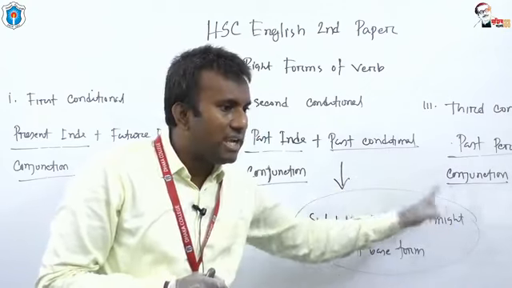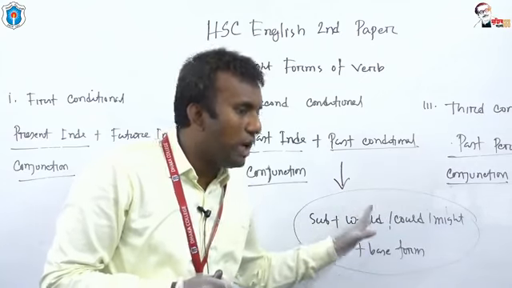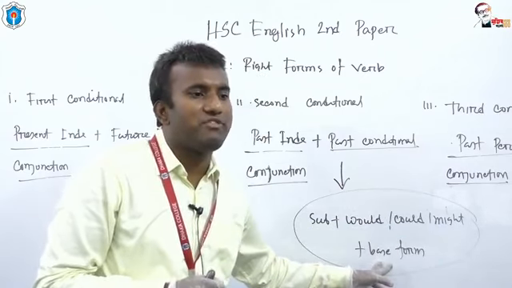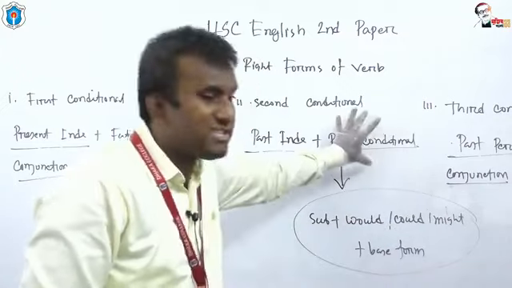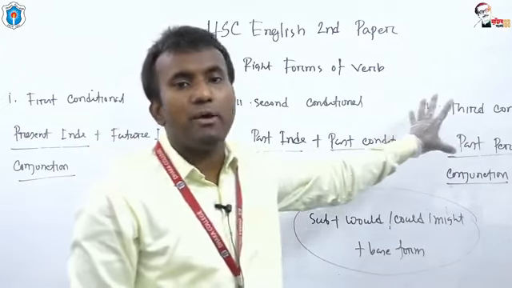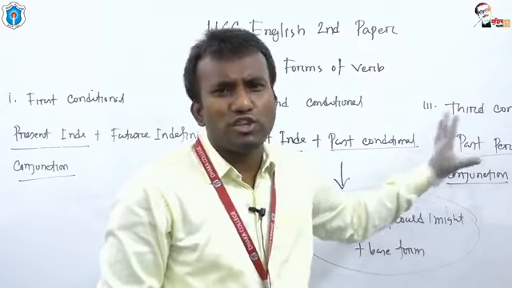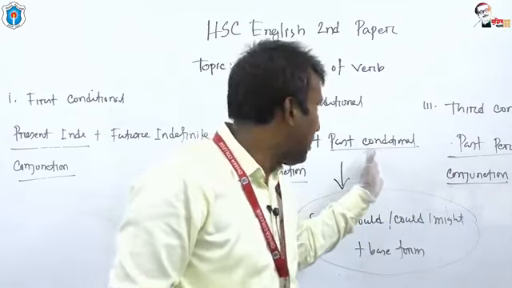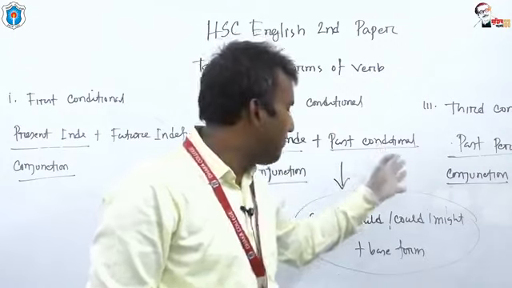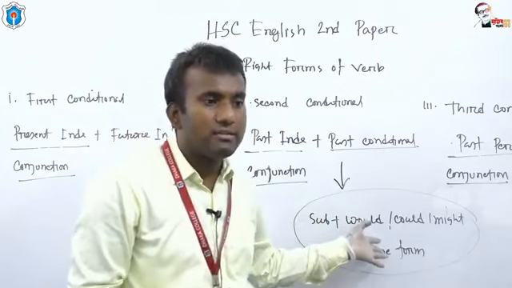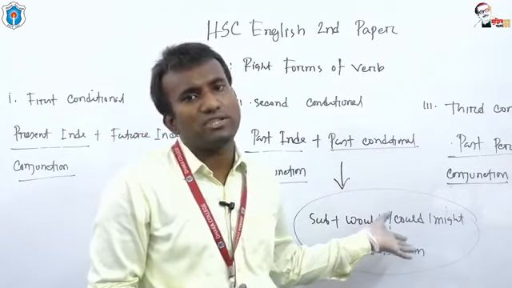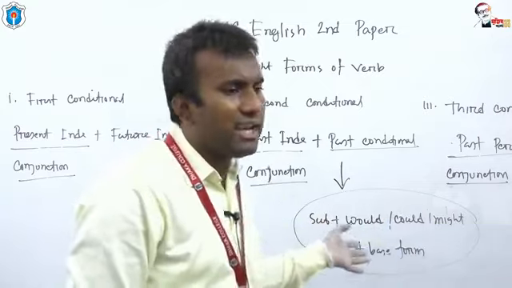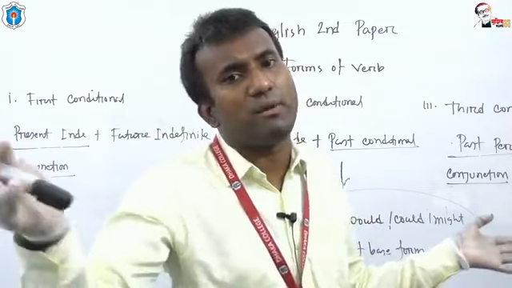Would, could, might. And after would, could, might you have to use base form of the verb. This is the structure of past conditional. Some of you might not know the structure of this conditional sentence. That's why I have written the structure here. So what is the structure of past conditional? Subject, then auxiliary verb would, could, might, then the base form of the verb.